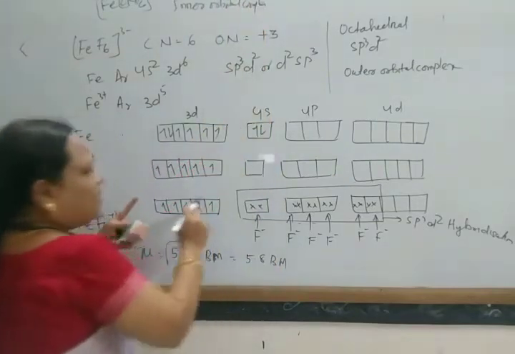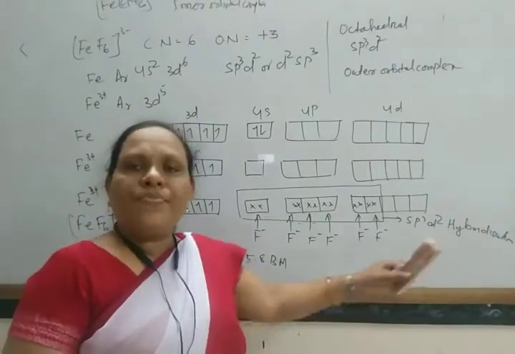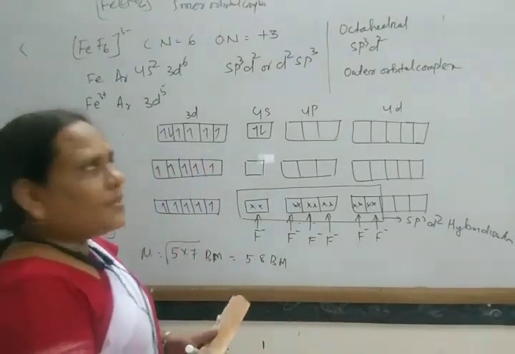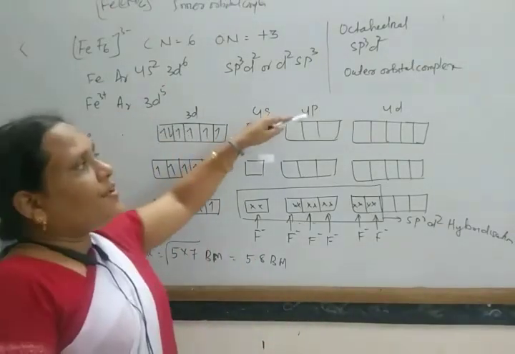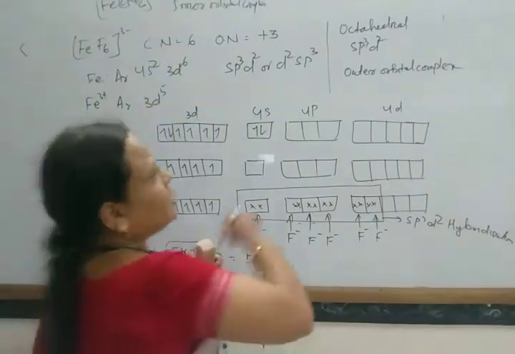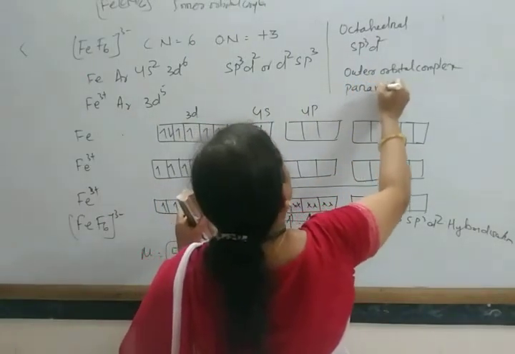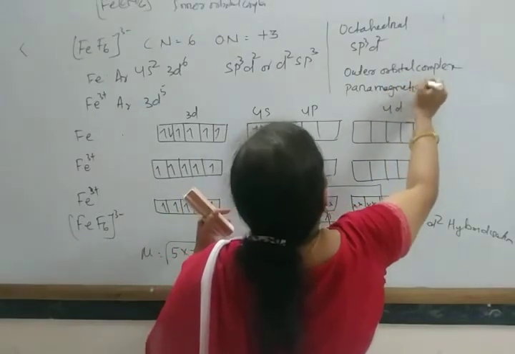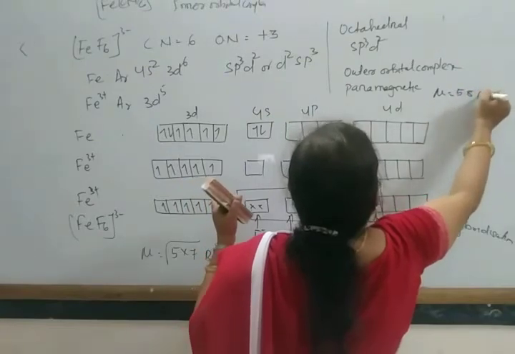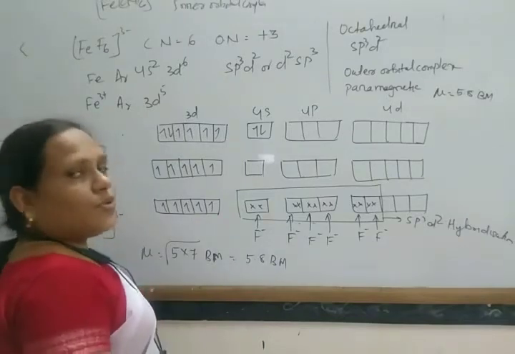One which uses inner d orbitals is known as an inner orbital complex. One which uses outer d orbitals is an outer orbital complex. These are some examples of octahedral outer orbital complexes, and this is generally paramagnetic with magnetic moment nearly equal to 5.8 Bohr magneton.